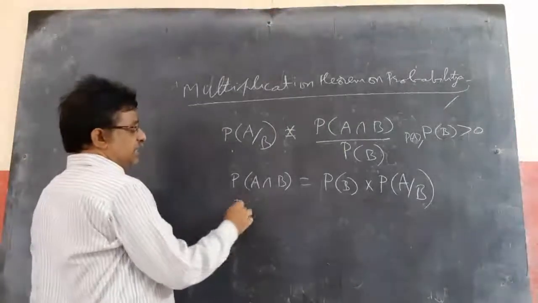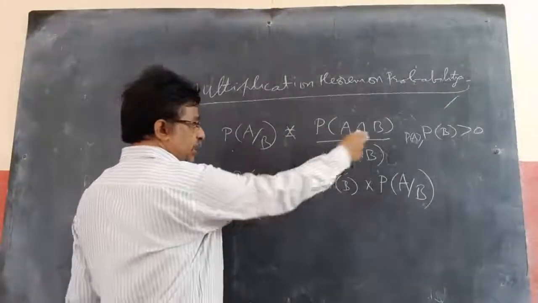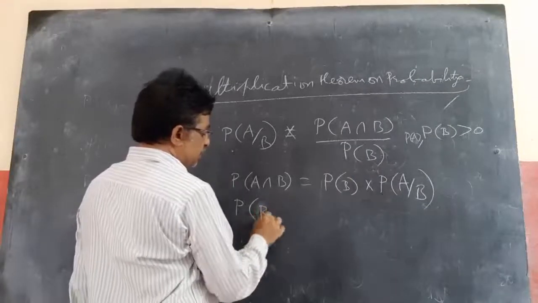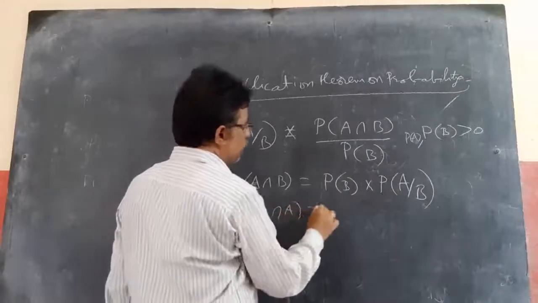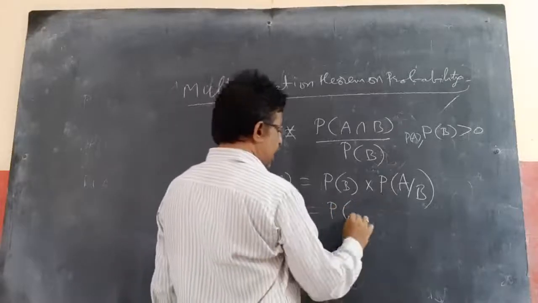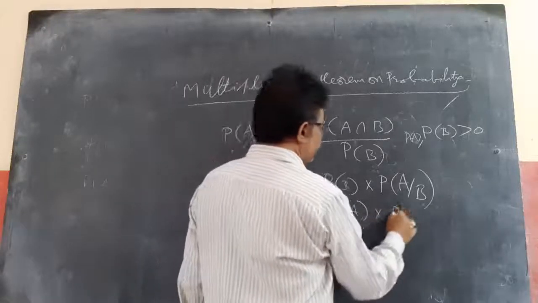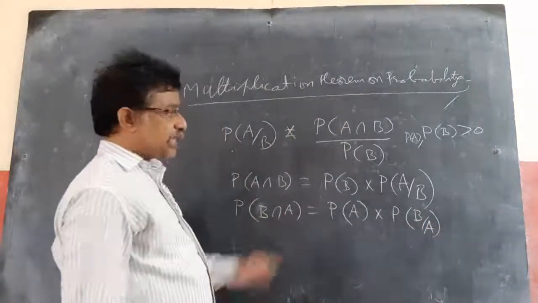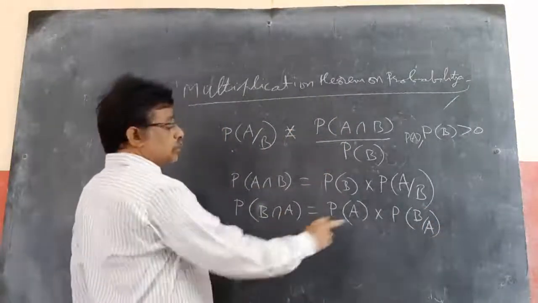Now if I interchange and take P of B by A, the denominator is P of A. So P of B intersection A equals P of A into P of B by A. I am interchanging A and B here; as A and B are both greater than 0, it doesn't change.